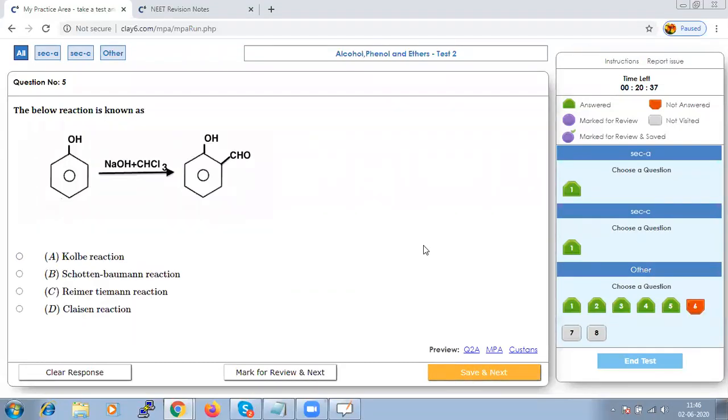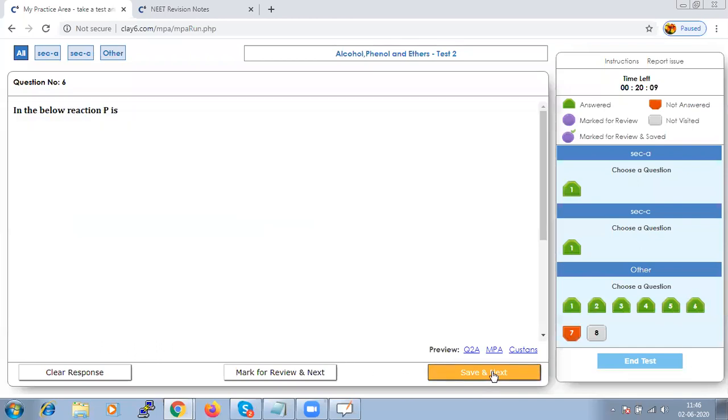From the reaction we could very easily say that it is the Reimer-Tiemann reaction, because when phenol is treated with chloroform and aqueous sodium hydroxide, it will produce salicylaldehyde, and the reaction is called the Reimer-Tiemann reaction. Save that and go to next.